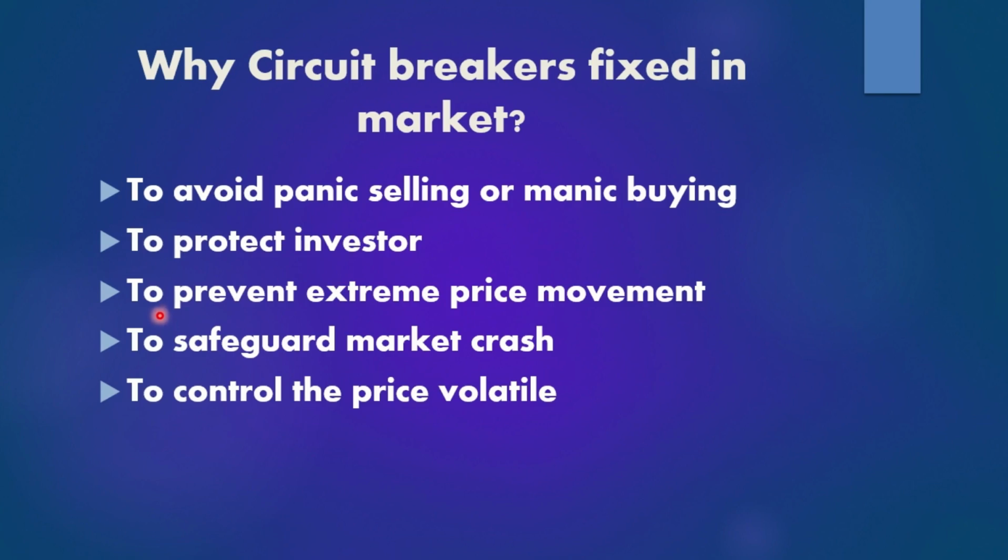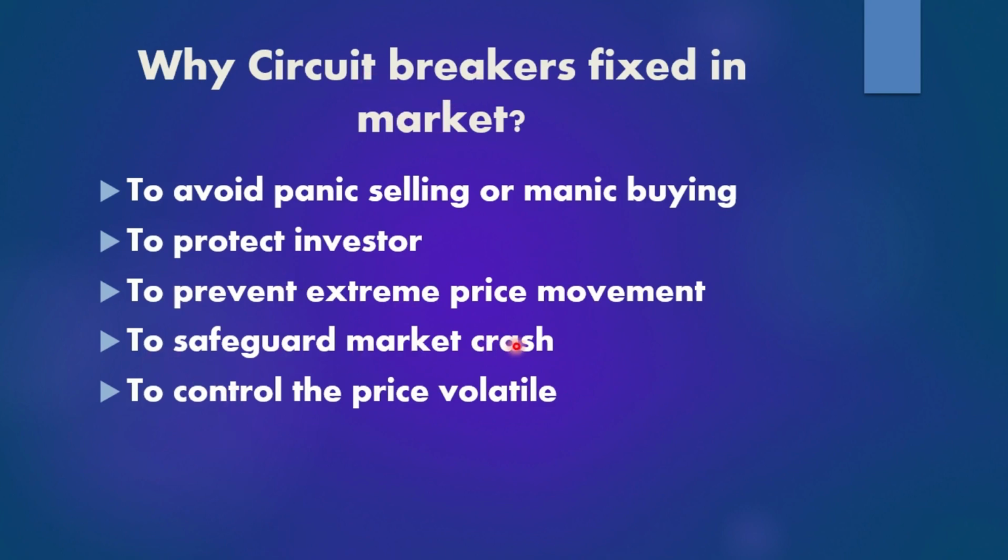And the third main thing, to prevent extreme price movement. Okay, the extreme price movement, in a sense suddenly if it is up 20%, only a couple of people will be benefited, other people may not be benefited because of this price movement, right? So market crash, these kind of things will happen. So suddenly the market will halt, we cannot do any trade. So these kind of things will happen. That's the reason circuit breakers are helpful for preventing the price movement.